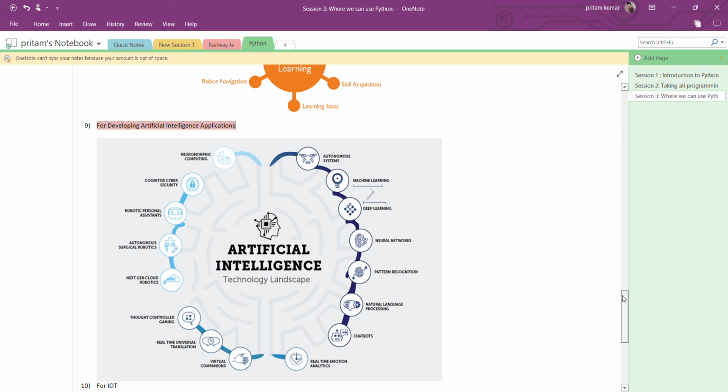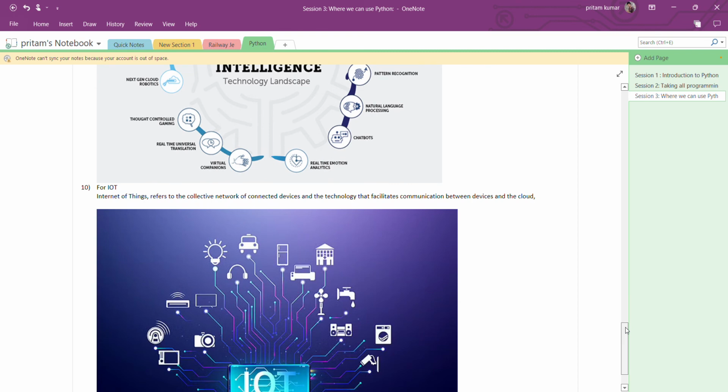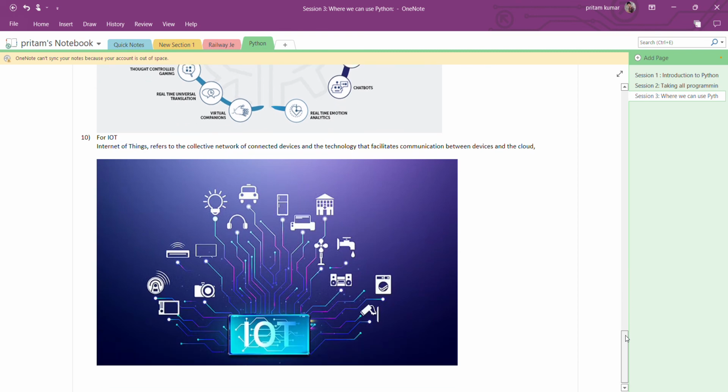Now the next point is that Python can be used for IoT applications also. IoT means Internet of Things. You can see there are many objects, all connected to each other through the internet over networks. We can discuss IoT and those things in a separate session.